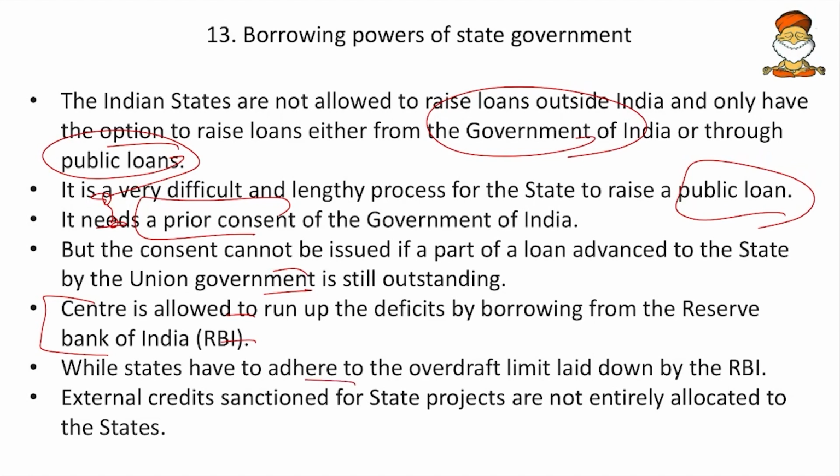Then external credits sanctioned for the state projects are entirely allocated to the states. And then external credits sanctioned for a state project are not entirely allocated to the states. So here the external credits will be there. That means if the scheme is working well or if the scheme is going short with any funds, at that point of time some additional funds can be given. So these external credits, if there are 10, not all the 10 will be allocated to the states, 5 will be in the control of the center. So here also for the credits and also in case of emergencies or shortage for any scheme, the state doesn't have full autonomy.